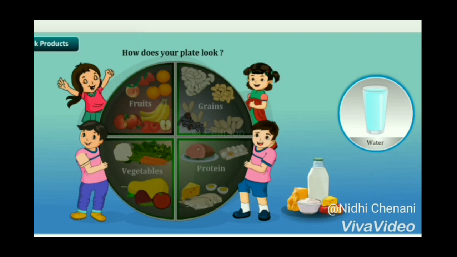Now what do you think, does every person need the same kind and same amount of nutrients? The kind of nutrients is obviously the same, but the amount? No, every person needs a different amount of nutrients, depending on their health and conditions. So let's study the different conditions of the body and which nutrient is more important.